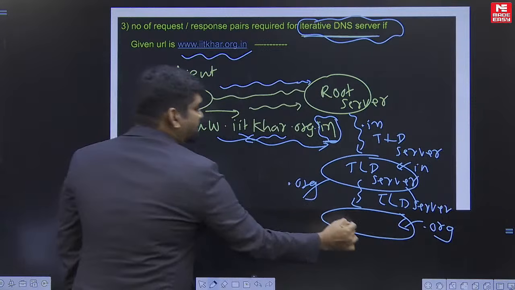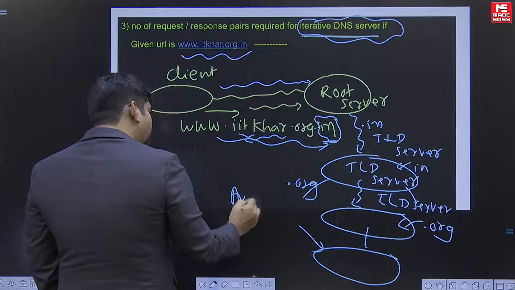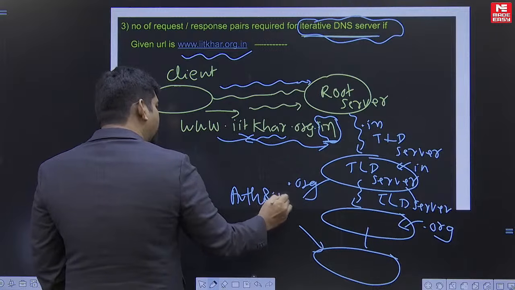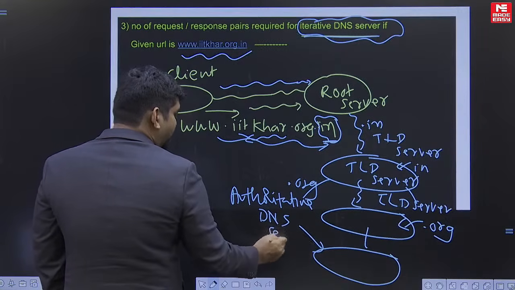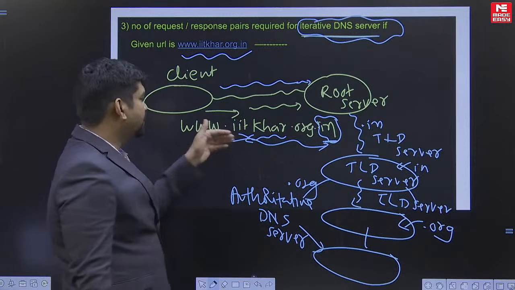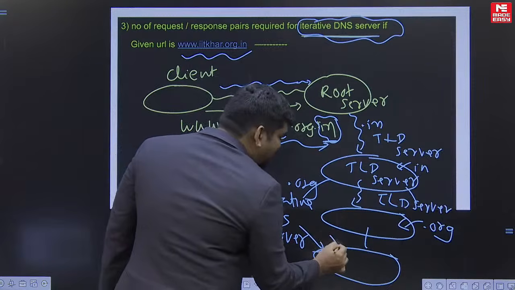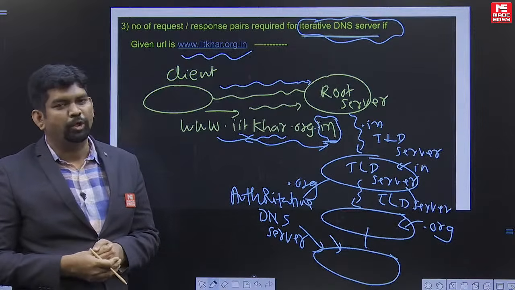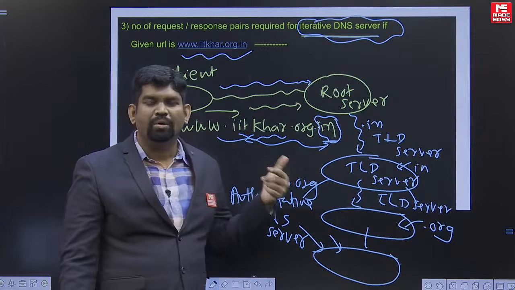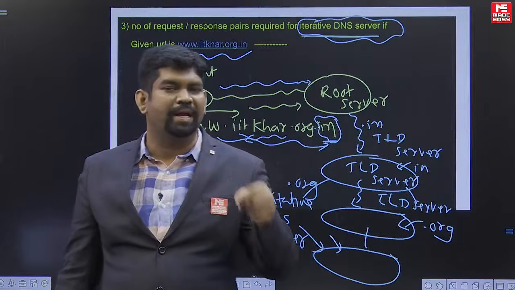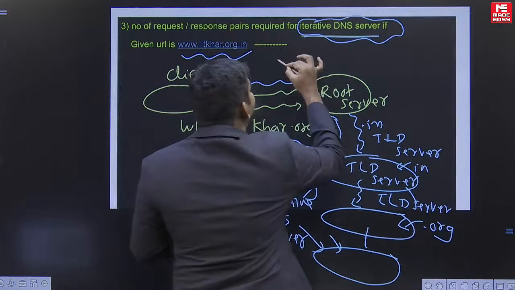So from there it is forwarding the query to what is called the authoritative DNS server, like IIT Kharagpur, like different websites will be there. So this is the place where exactly the IP address is going to be available. Basically, here you are typing a host name and you are looking for the IP address of that particular host name. So they have used a word, iterative.